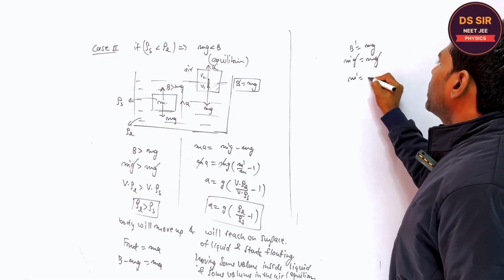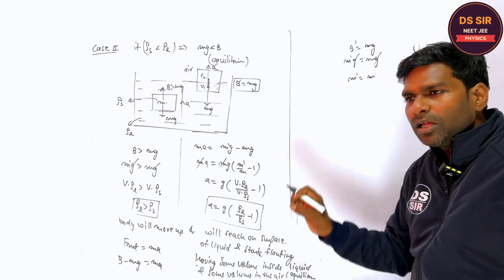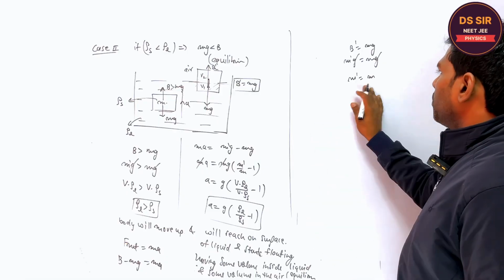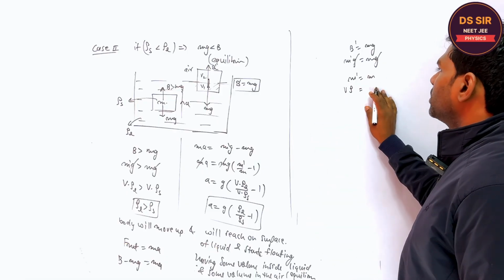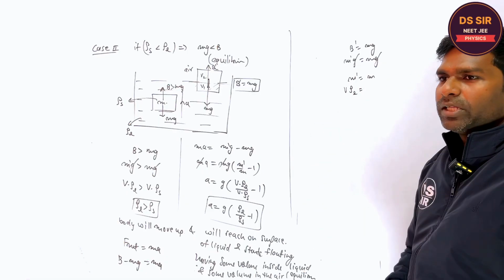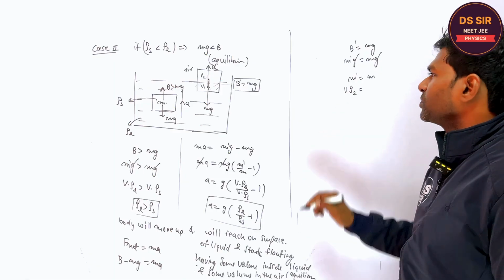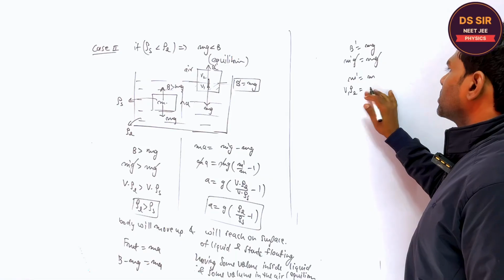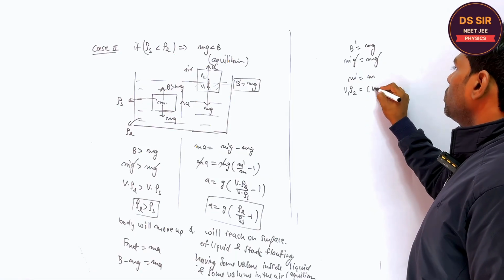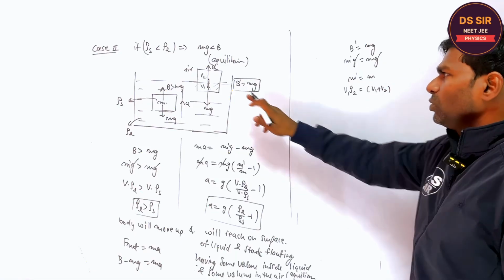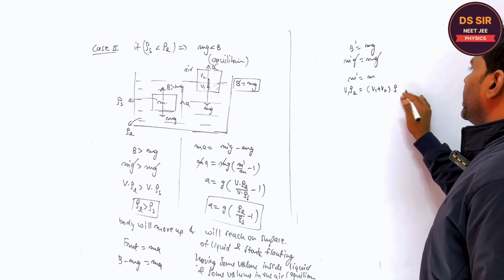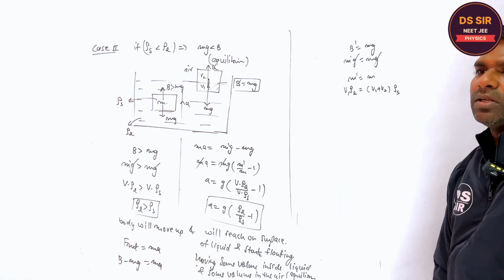What is the m dash over here? The mass of the liquid displaced. Mass is equal to volume into density. Whose density? Liquid density. What is the volume of the liquid displaced? V1. And the total mass is equal to the volume V1 plus V2 into the density of solid.